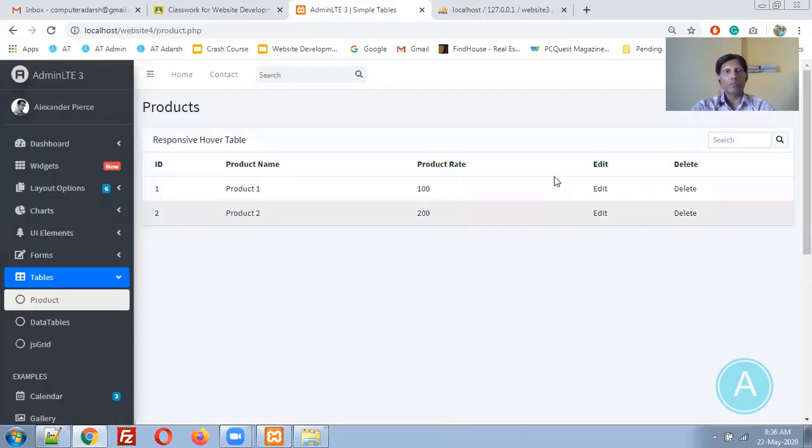Let me go to the previous page. Let me refresh it. So by using this way, you can display product data or customer data or any other data. So this is my product page.